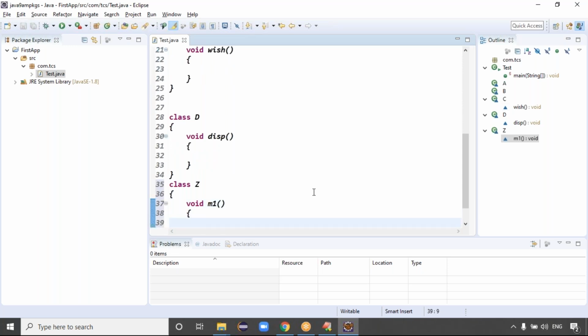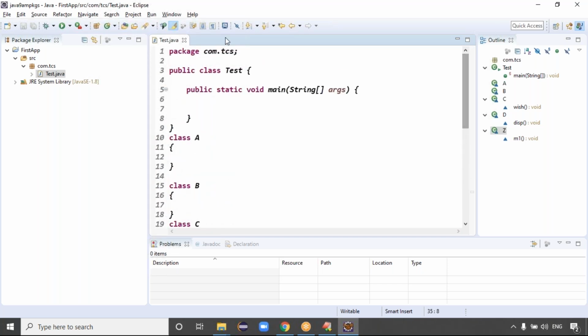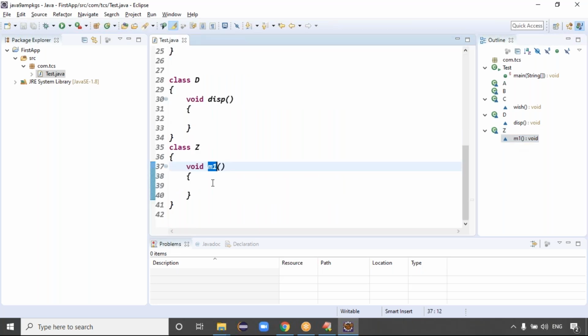Now see the code, guys. Like that, I have 1,000 lines of code, and now I'm at the first line. Then what do I have to do? I have to go to the Z class m1 method directly. If you click on it in the Outline, control goes directly to that method. Guys, you got the clarity about the Outline, right? See all these points, you'll get some clarity and some confidence, right?